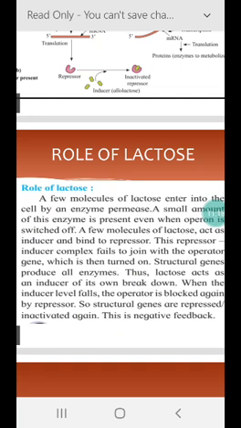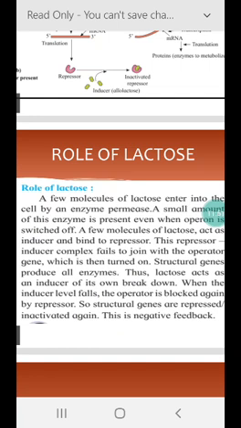Thus lactose acts as an inducer of its own breakdown. What is needed for lactose metabolism? Lactose. When the inducer level falls, the operator is blocked again by the repressor, and the structural genes are repressed again. This is one type of negative control of transcription initiation.